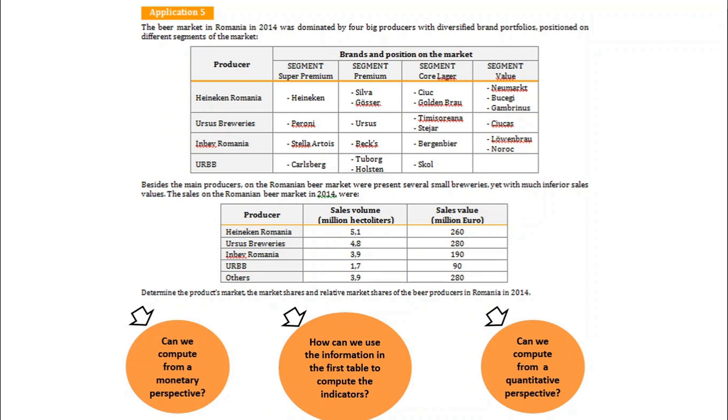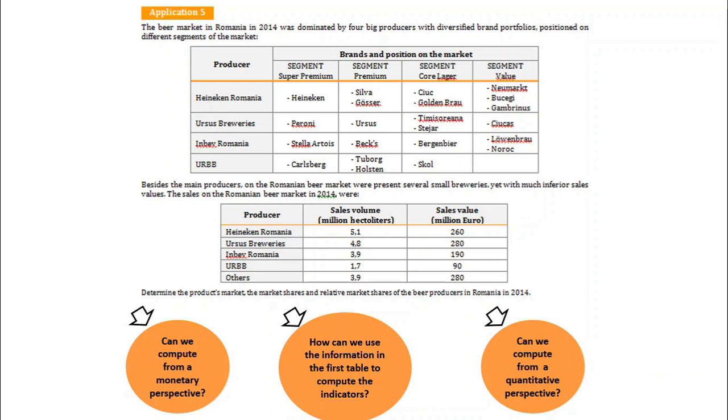We just have some general information related to the market. We can get a global idea that, for example, on the market we have a lot of brands, but behind those brands are especially 4 big producers. We see that those producers cover all the types of segments.